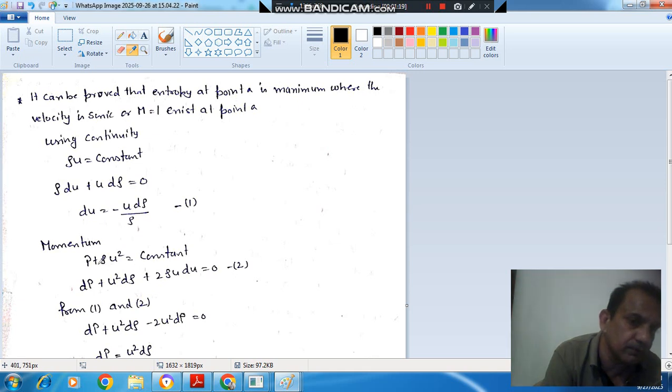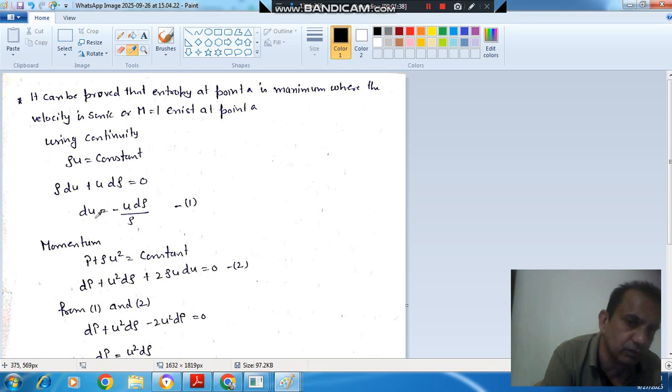Now the momentum equation is p plus rho u square is equal to constant. So it will be dp plus u square d rho plus 2 rho u du, using the multiplication rule.